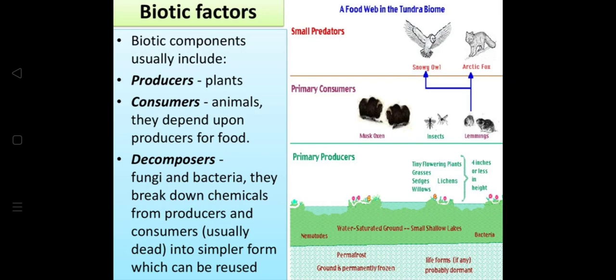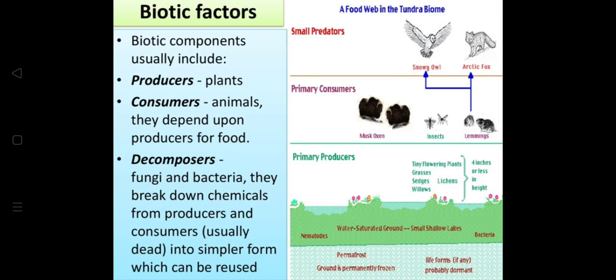You'll have studied about that. That can be animals. They depend upon producers for food. I mean, grass is eaten by the rabbit. Okay. Then there are decomposers. Now, what are these decomposers? Fungi and bacteria. They break down chemicals from producers and consumers into simpler form, which can be reused.